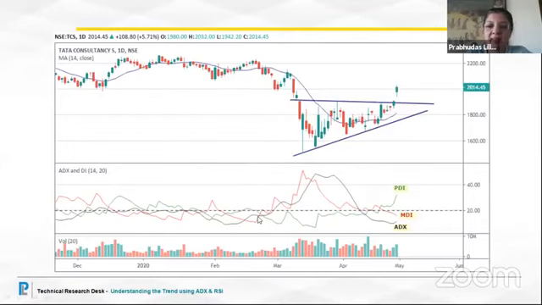Now have a look. There is a crossover of MDI and PDI. That has happened many times, but there was no confirmation. But the minute the ADX rose above 25, just see the pickup. So in this case, it is the MDI crossing over above the PDI. The MDI is rising, the PDI is down. That means it is the downtrend and the ADX is also on the rise. So we see that there is strength in the fall.